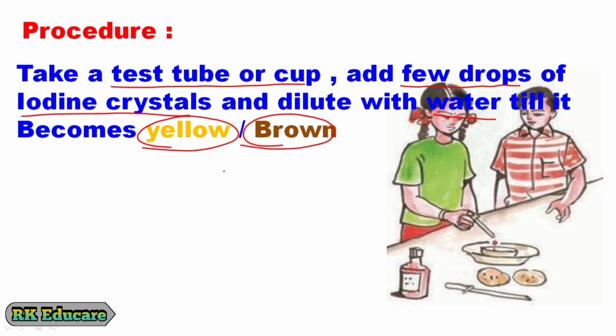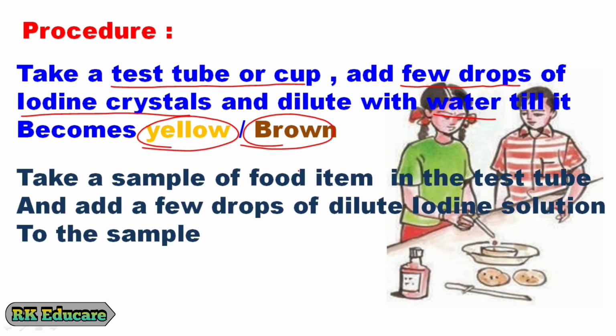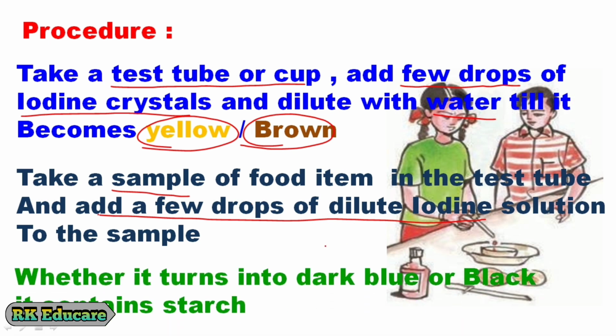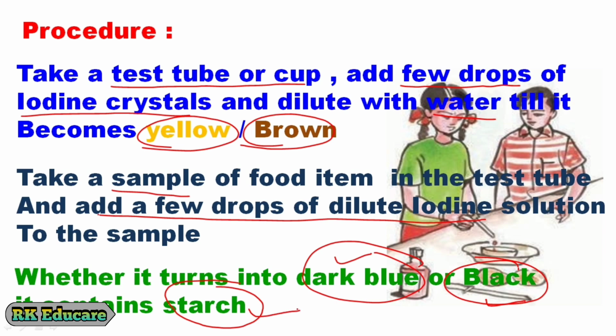Take a sample of food item or rice flour in the test tube and add few drops of dilute iodine solution to it. It turns into dark blue or black color, showing the presence of starch. Our observation is that the sample food is turned to dark blue or black color. Result, the sample food is turned to dark blue or black color so that it contains carbohydrates or starch. By this we experimentally proved that rice flour contains starch.